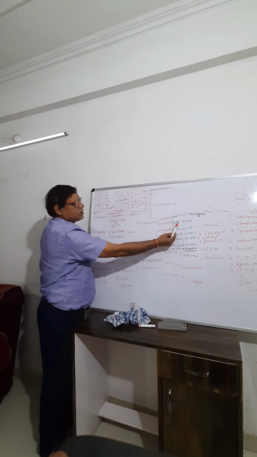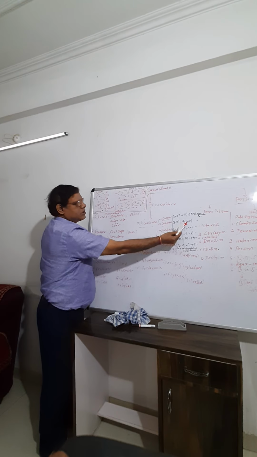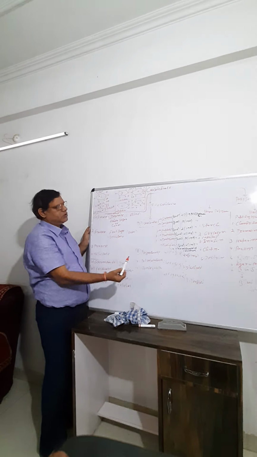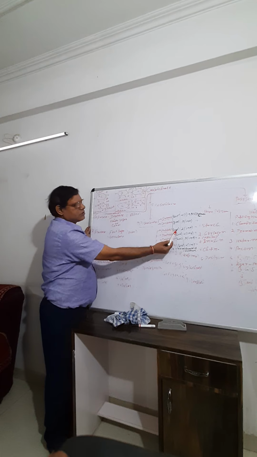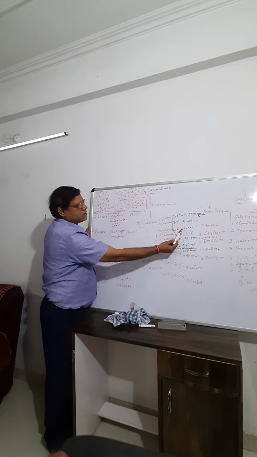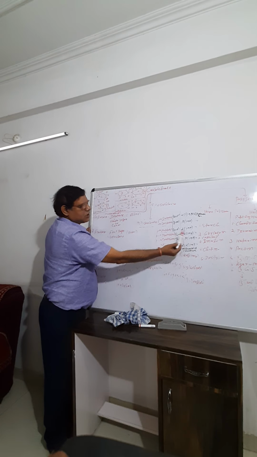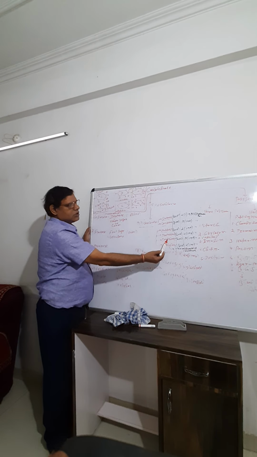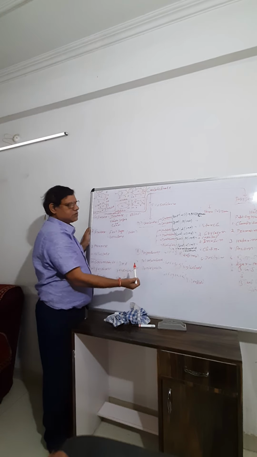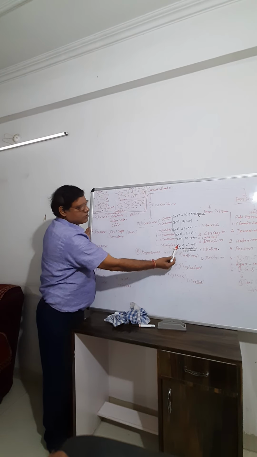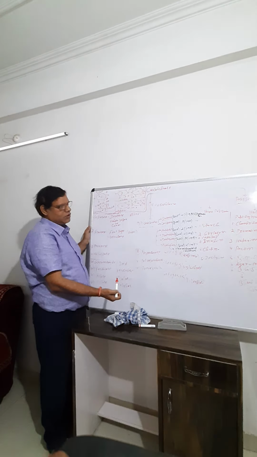Lactose is glucose and galactose, and their bond is the beta 1,4 D-glycosidic bond. Maltose is glucose and glucose, and their bond is alpha 1,4. Isomaltose, glucose and glucose, bond is alpha 1,6. Cellobiose, glucose and glucose, bond is beta 1,4. And trehalose, glucose and glucose, but the bond is alpha 1,1.